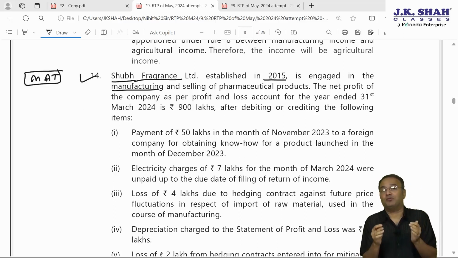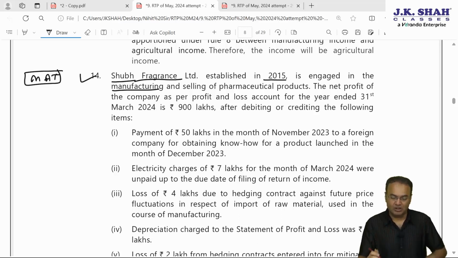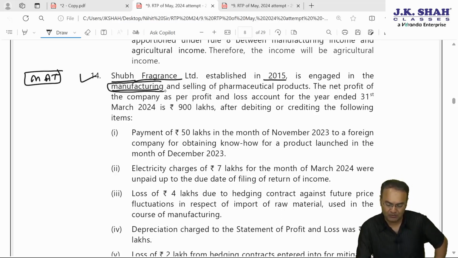Now, as far as minimum alternate tax is concerned, which is applicable to companies, company may opt for section 115BAA or 115BAB. Since it's a manufacturing company, 115BAB is possible, 15% tax rate. But for claiming 115BAB, company should have been incorporated on or after 1st April 2020. Now here company is established in 2015, therefore 115BAB not possible.